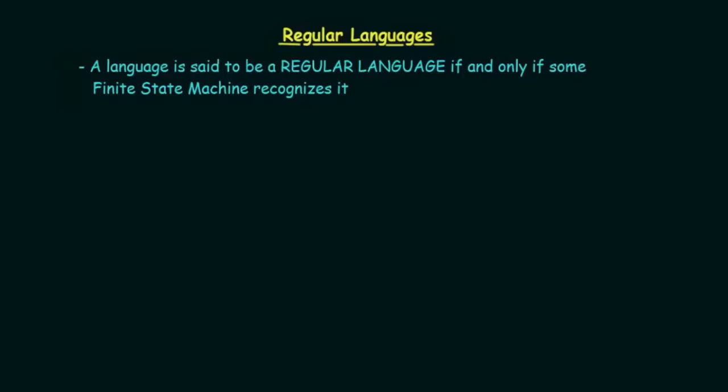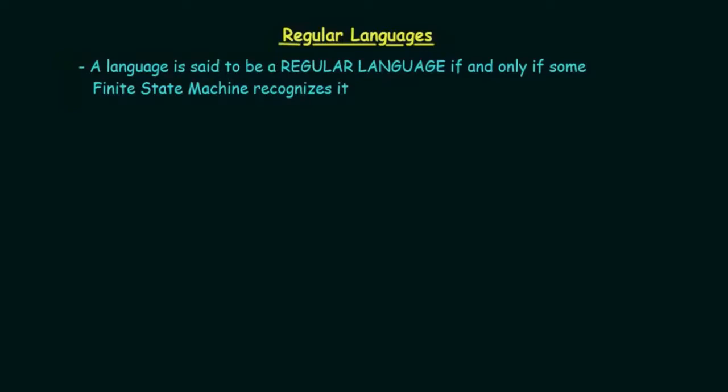So what is a finite state machine? Whenever we are talking about automata, it is a machine, right? Because we have seen in the Chomsky hierarchy that finite automata, pushdown automata, and Turing machines are all systems or machines, and the grammars and languages are what can be accepted by those machines.